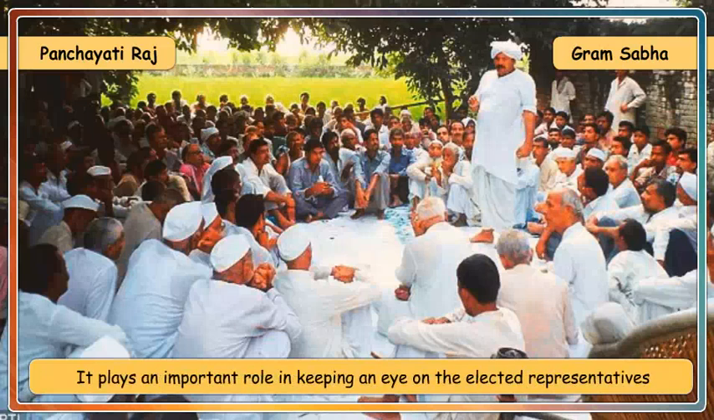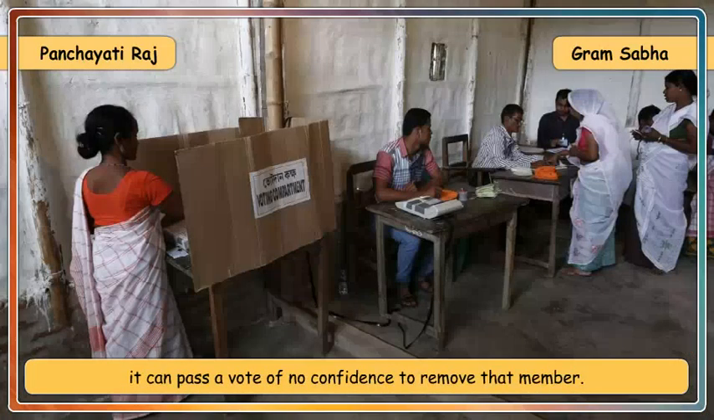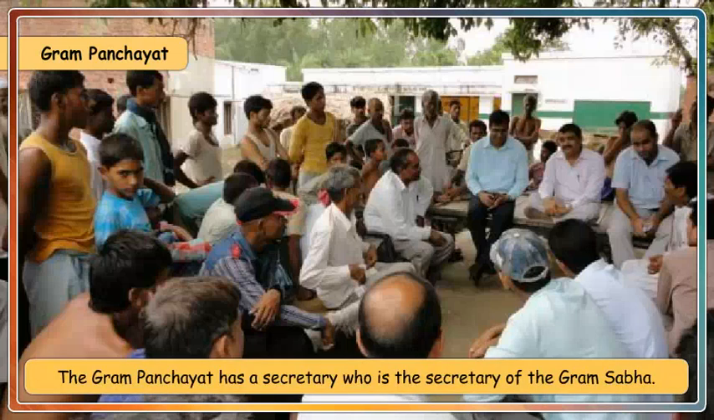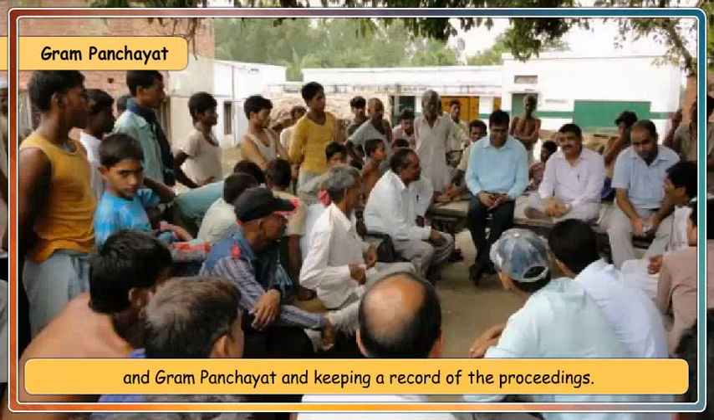It plays an important role in keeping an eye on the elected representatives, and if they are not satisfied with the working of any member of the Gram Panchayat, it can pass a vote of no confidence to remove that member. Gram Panchayat. The Gram Panchayat has a secretary who is the secretary of the Gram Sabha. This person is not an elected person but is appointed by the government. The secretary is responsible for calling the meeting of the Gram Sabha and Gram Panchayat and keeping a record of the proceedings. The Gram Panchayat is elected for 5 years.